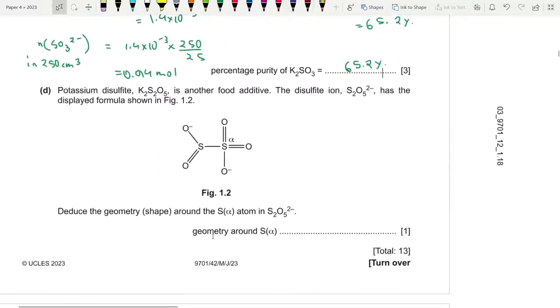Potassium disulfite is another food additive. The disulfite ion has the displayed formula shown in figure 1.2. Deduce the geometry around the sulfur, alpha sulfur atom in S2O5²⁻. Okay, so let's do the hybridization. It has 4 bond pairs. Essentially, we do not consider pi bonds, and sulfur is in group 6, so all 6 electrons are used.